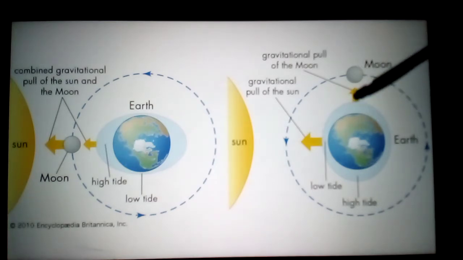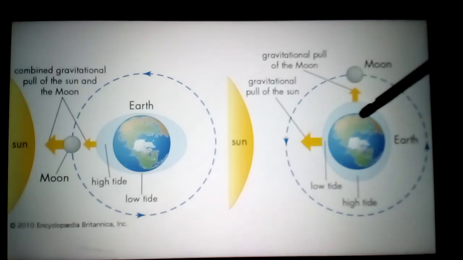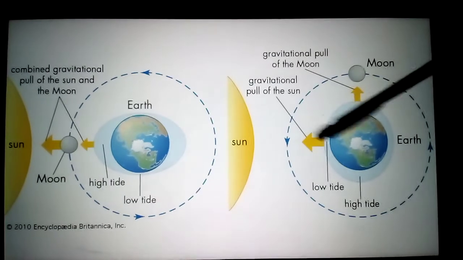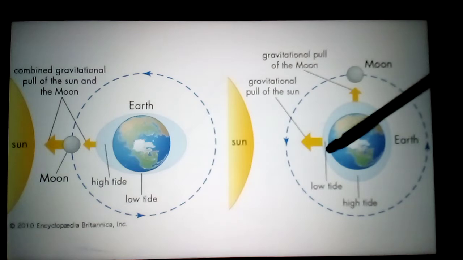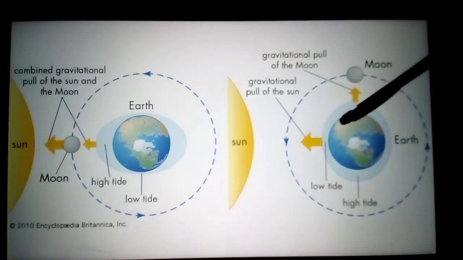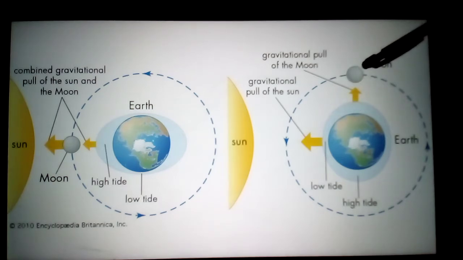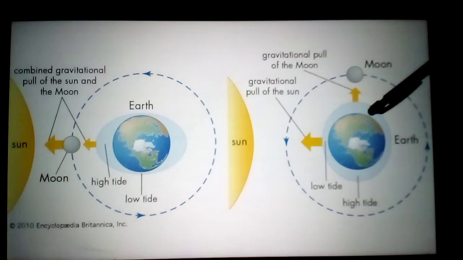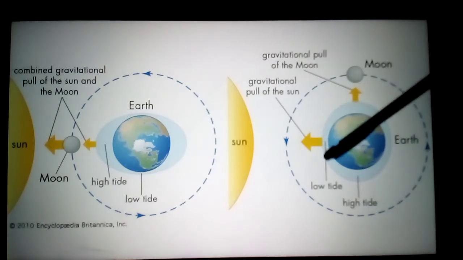Because of the moon's gravitational force and the sun's gravitational force, we can see the low tide here. This is the low tide. When they are at a right angle, the moon's gravitational force on the earth is different. So here we can see the low tide.